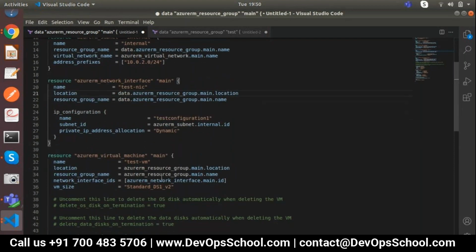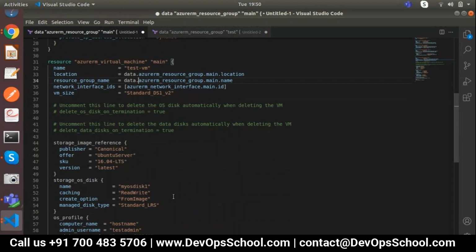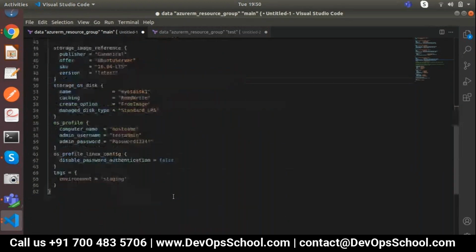Okay, one minute. Again, virtual network name. Apart from that, where we have this location, I'm just checking. Another one is down there. Location equal to data dot. Okay, again here is data dot, then scroll down, nothing is remaining. Okay, now we can run our code.